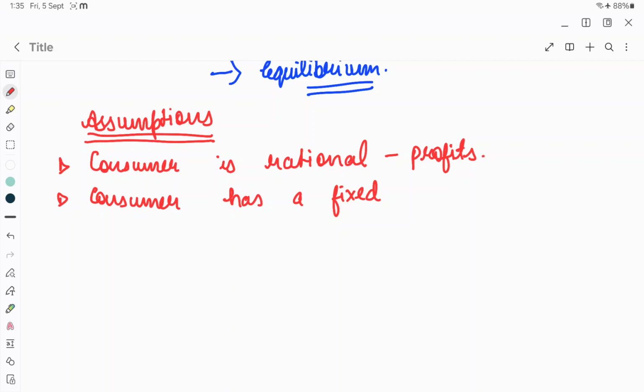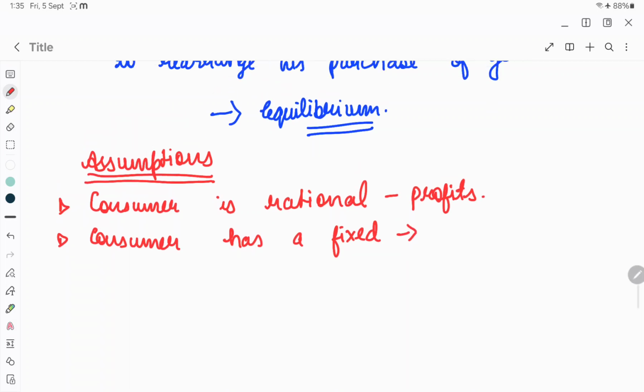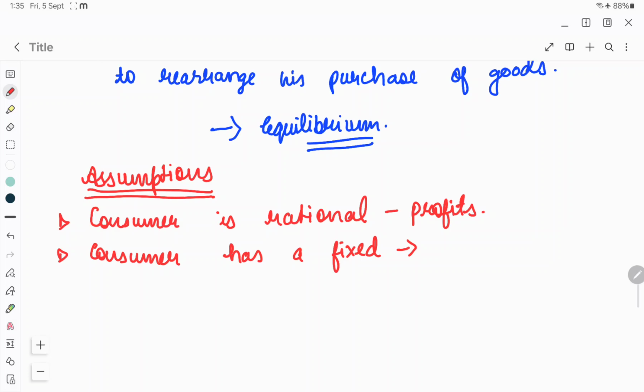If his income has increased, maybe if one of the goods is more towards a luxury, he would want to purchase more of that luxurious good. Or if his income has reduced, maybe he would want more of that necessity good, which is the other good, right? So we have to assume that the consumer's income is fixed, and the entire income has to be spent on those two goods. Okay, consumer has a fixed income,